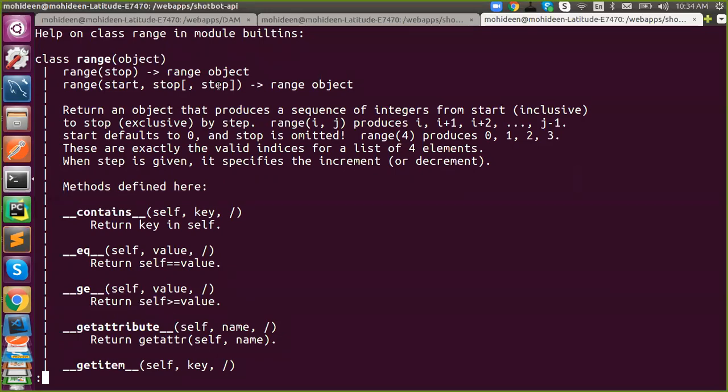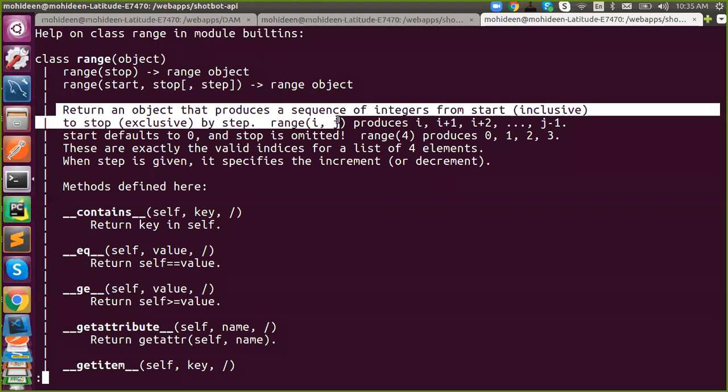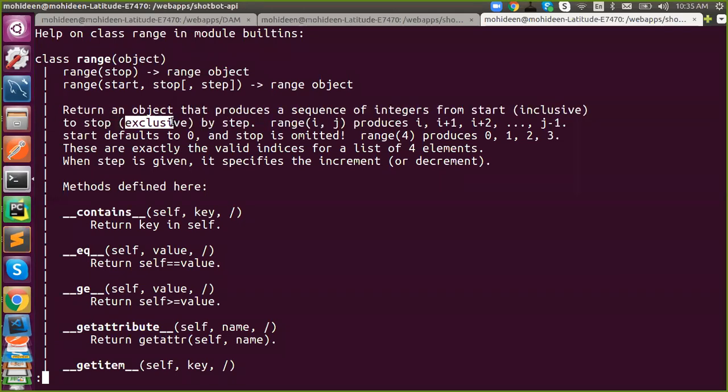Hope you know what is step. The step will be counted from 0 till the length minus 1. So what is range going to do? It returns an object that produces a sequence of integers from start included to stop exclusive. Got it? The stop will be excluded because it will give you till the last minus 1, and the step is 1 by default.